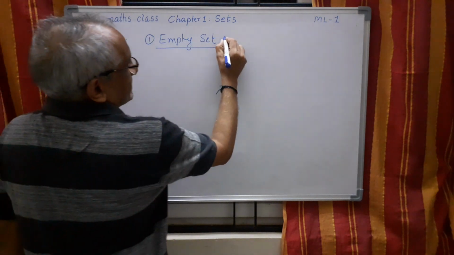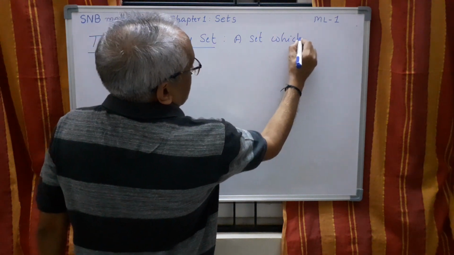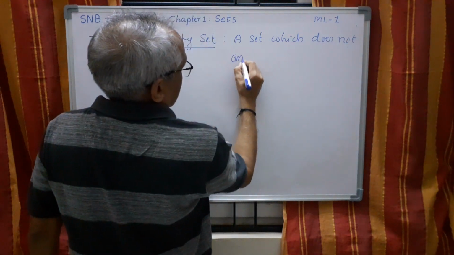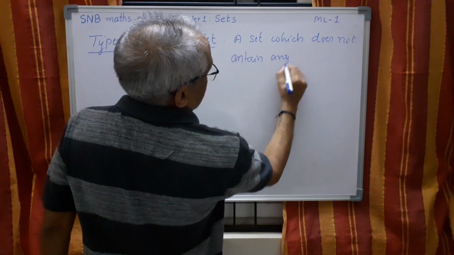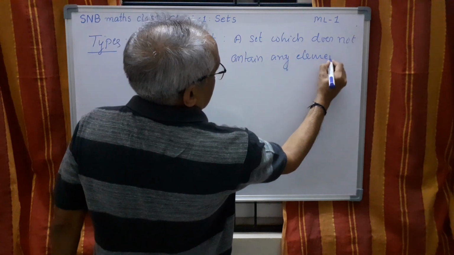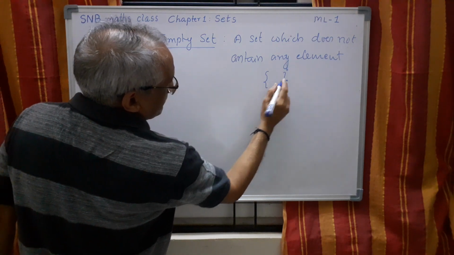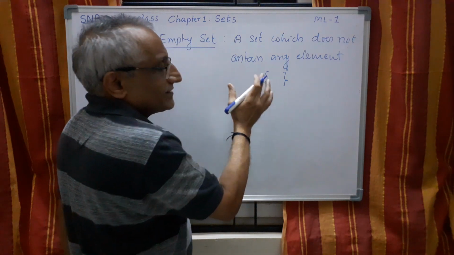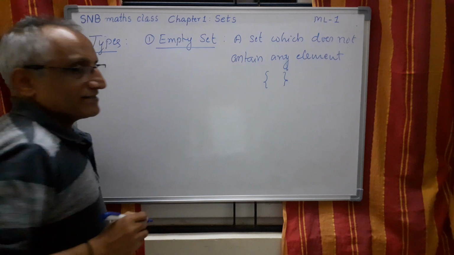That is a set which does not contain any element, and it is denoted by this flower bracket like this, but here there is nothing. So this indicates this is the set. It does not contain anything, empty. So therefore the word itself is empty set.